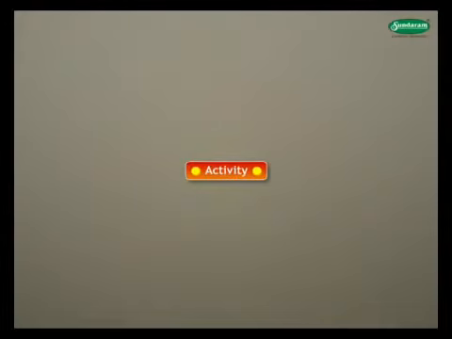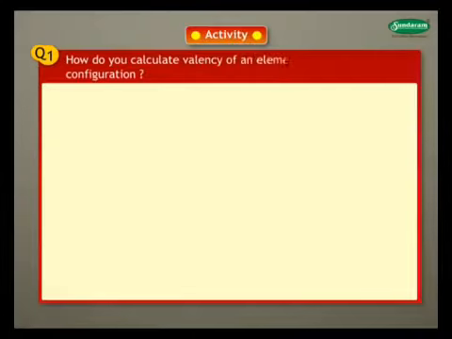Let us look at the activity. Question 1. How do you calculate the valency of an element from its electronic configuration? Answer.